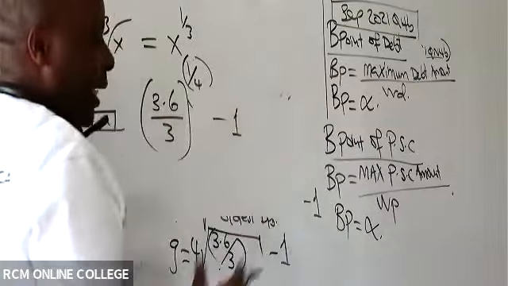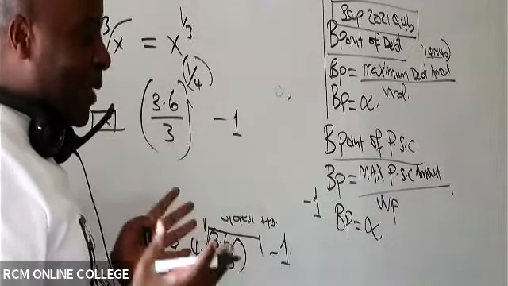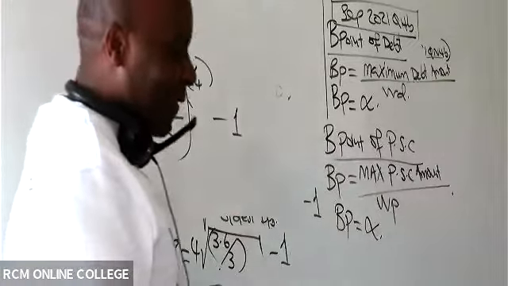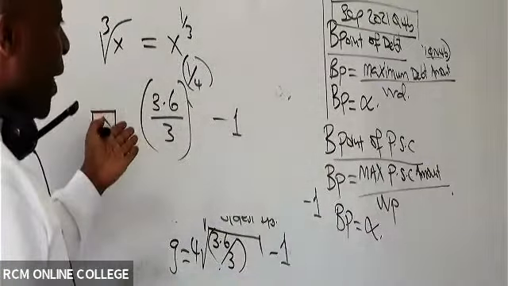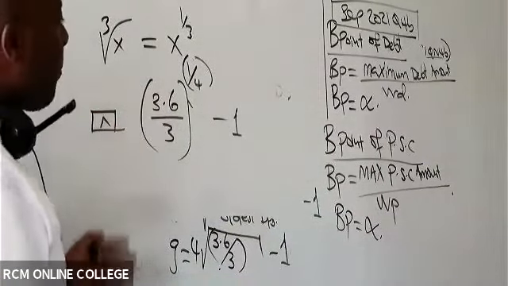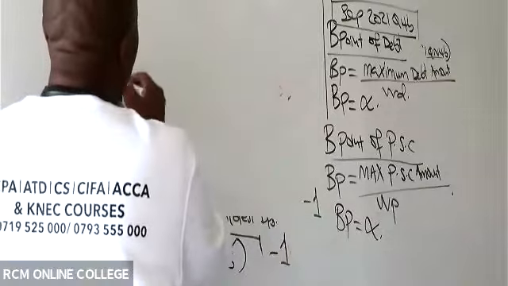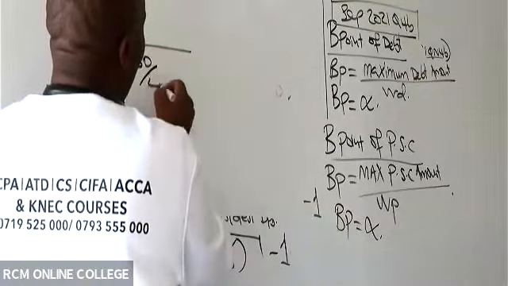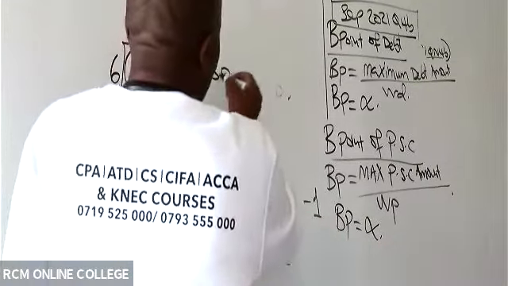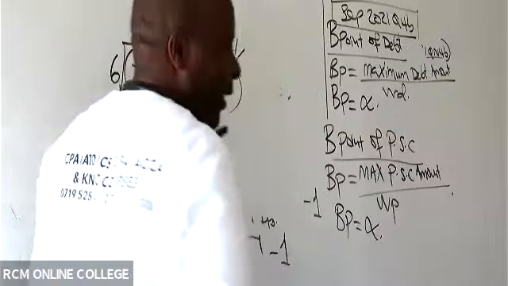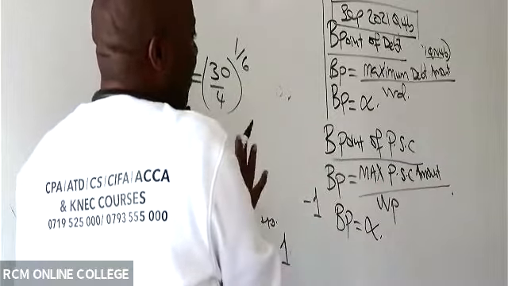Will we end up getting the same answer? At times, this is even easier. Instead of looking at those xth roots, if somebody wants you to get the sixth root of, say, 30/4, you simply say this is the same as 30/4 raised to the power of 1 over 6. It will be exactly the same.